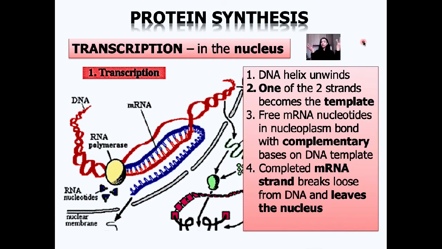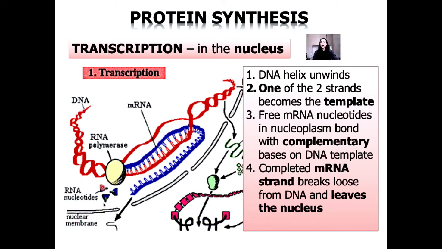What happened during protein synthesis? To begin, we started with the process of transcription that occurred in the nucleus. Step 1, what happened? The DNA double helix unwinds and one of the 2 strands acts as a template.